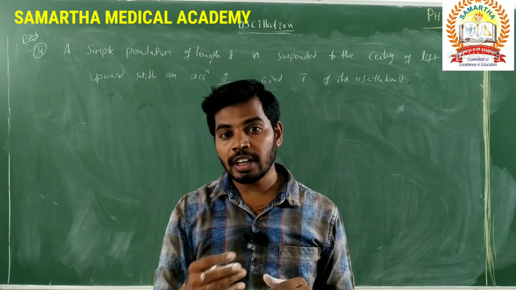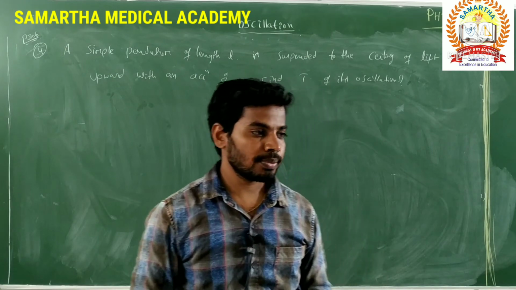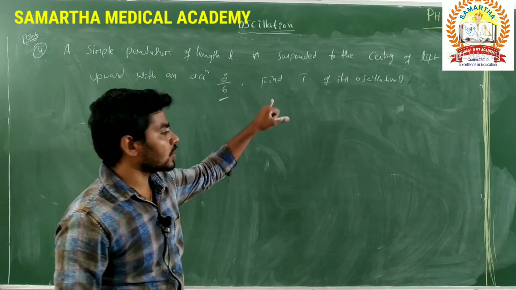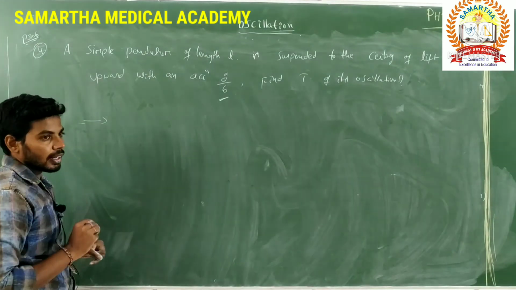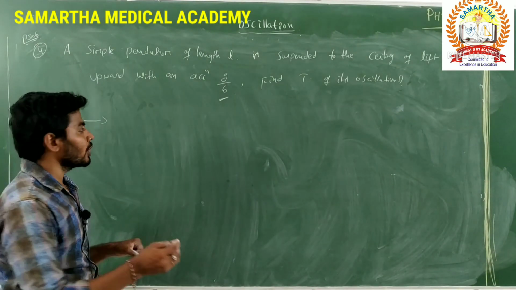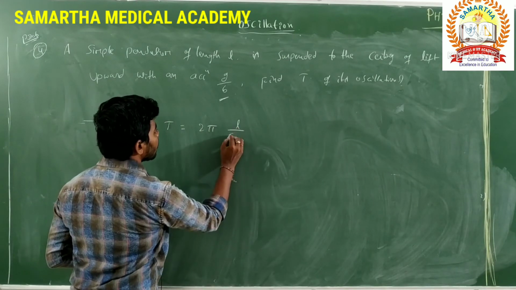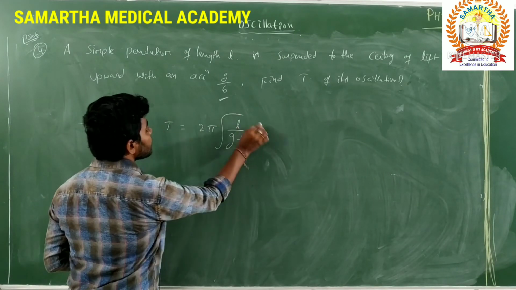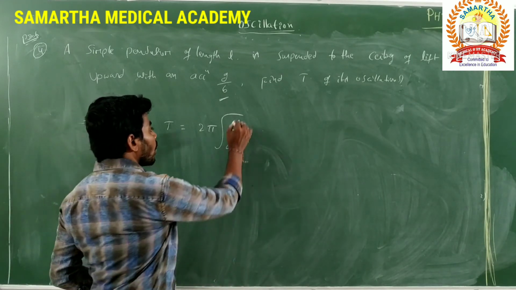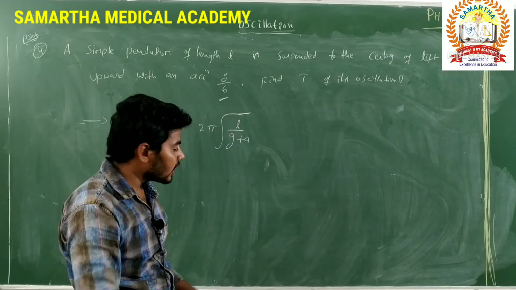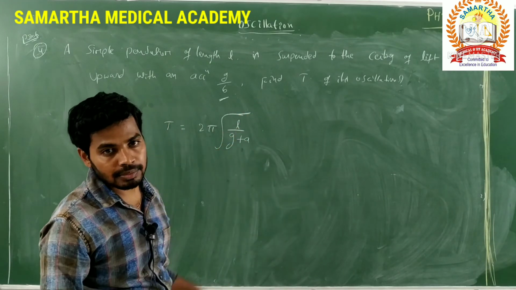That means when it is a freely falling body, I will explain already in the last classes. In the same case, they will give one question, that is when the lift is moving upward. When the lift is moving upward, what is the time period formula? 2 pi into square root of L by G plus A. Is it right? G plus A. When the lift is moving downward, its formula is 2 pi into square root of L by G minus A.